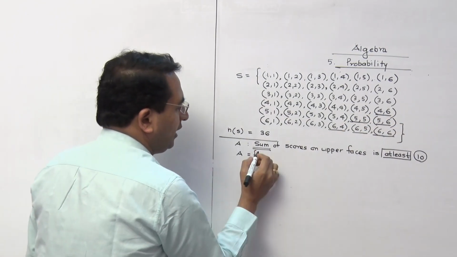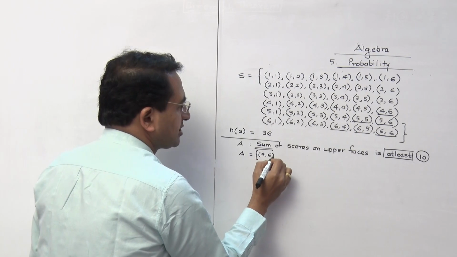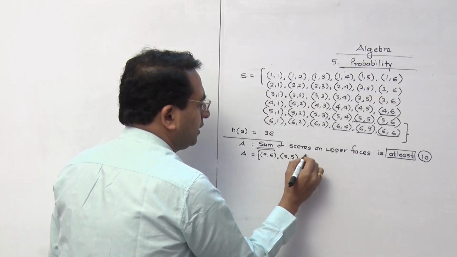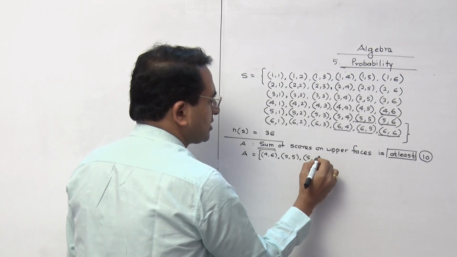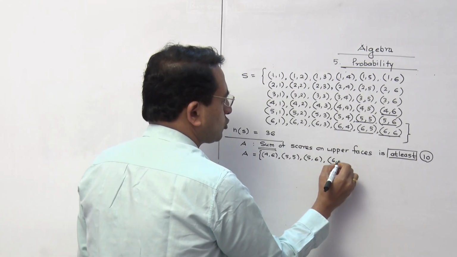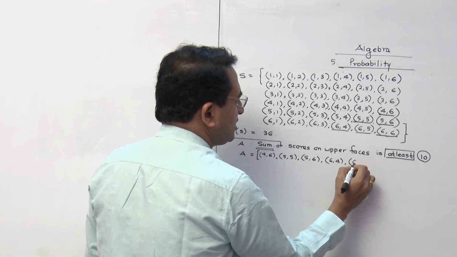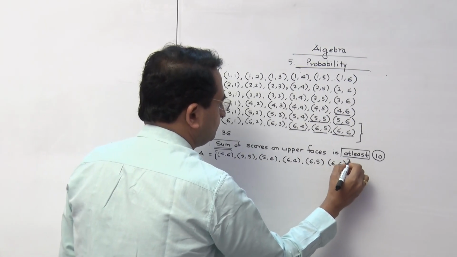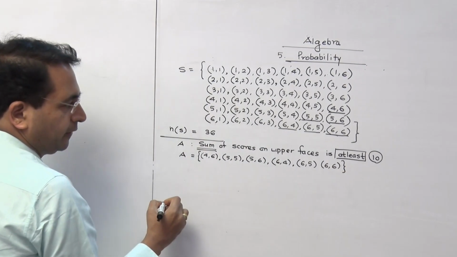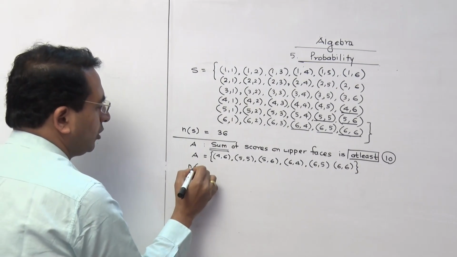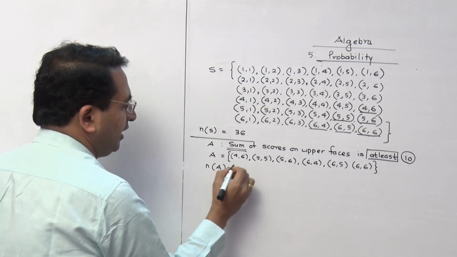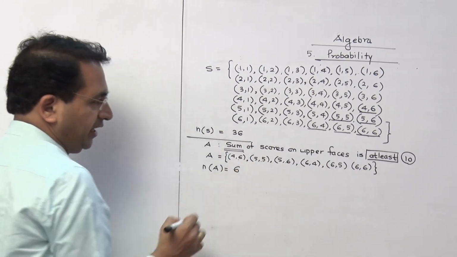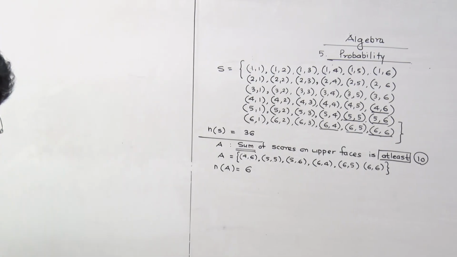So first we need to write 4, 6. Then 5, 5. Then 5, 6. Then 6, 4. Then 6, 5 and 6, 6. Correct? Now how many observations are you going to have here? N of A, there will be 6 observations. So N of A is going to be 6.